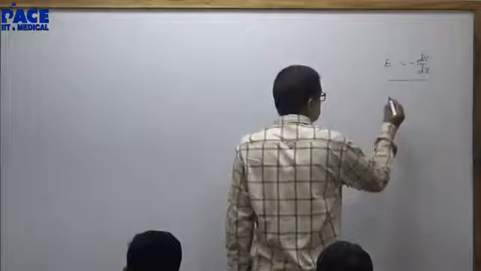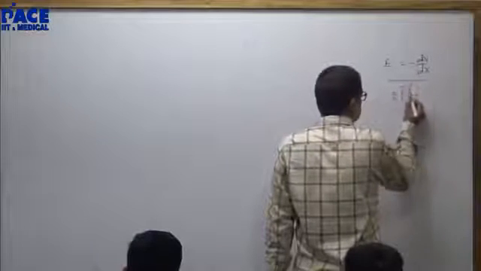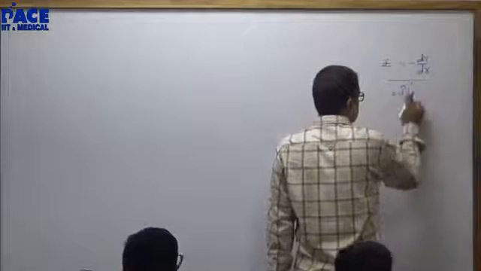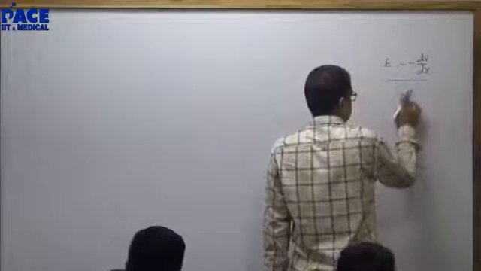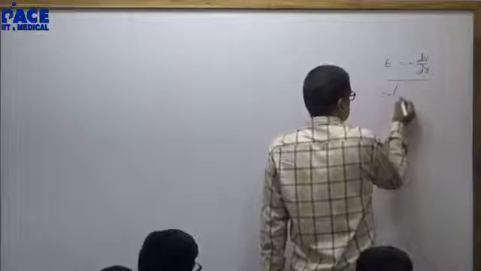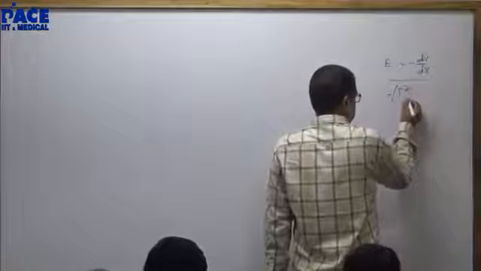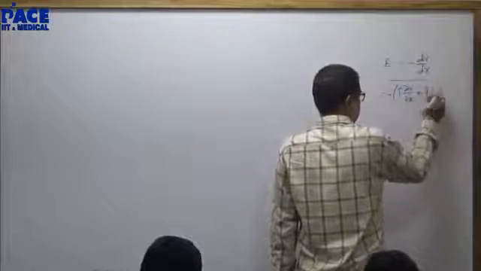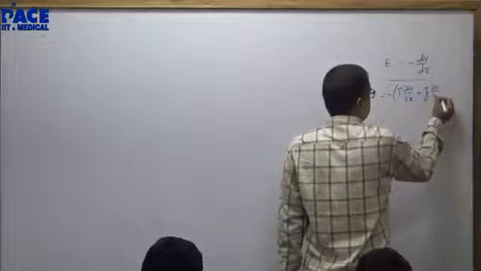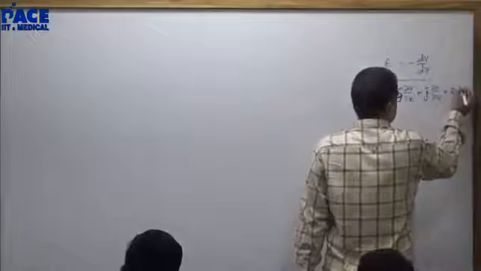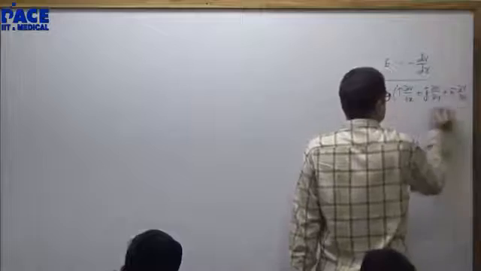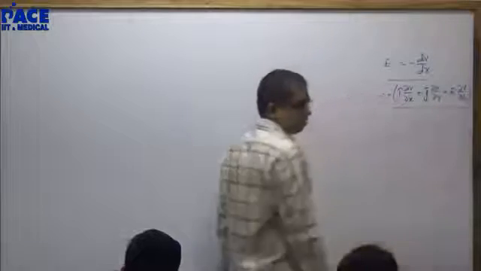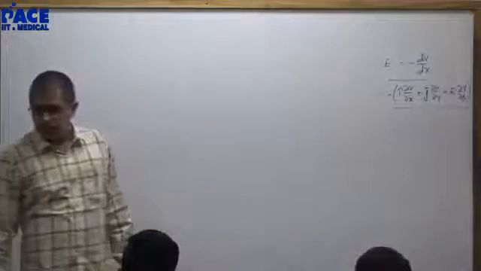If you observe, here also we used to write minus of i cap del V by del x, j cap del V by del y, k cap del V by del z, right?